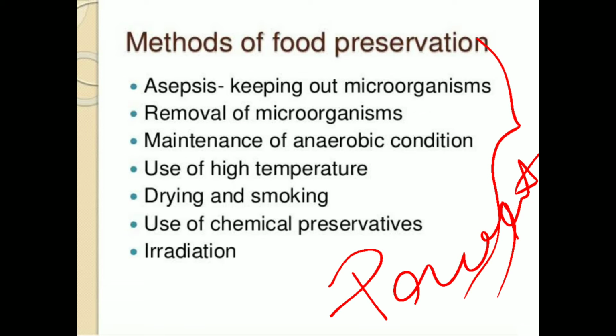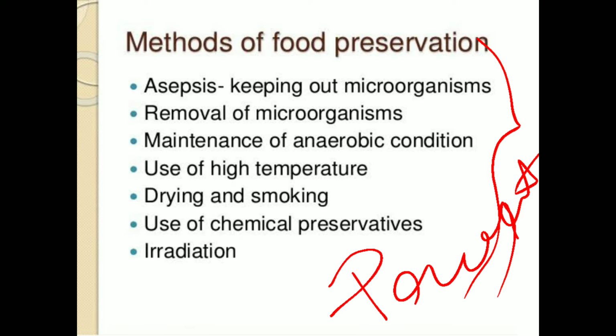The first is asepsis. Asepsis means keeping out microorganisms, removal of microorganisms, maintenance of anaerobic conditions, that means the fermentation process, and use of high temperature. We follow it in the process of sterilization, in irradiation, and in pasteurization. Use of high temperature is very common.